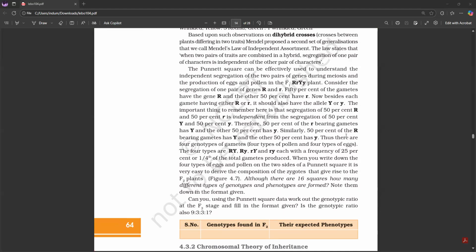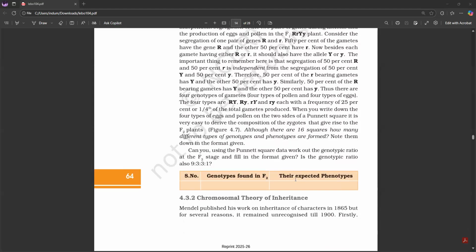The important thing to remember here is that segregation of 50% capital R and 50% small r is independent from the segregation of 50% capital Y and 50% small y. Therefore, 50% of the small r bearing gametes has capital Y and the 50% has small y. Similarly, 50% of the capital R bearing gametes has capital Y and the other 50% has small y. Thus, there are 4 genotypes of gametes, 4 types of pollen and 4 types of eggs.